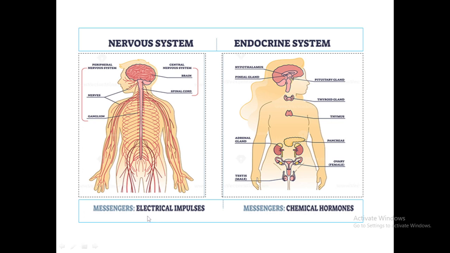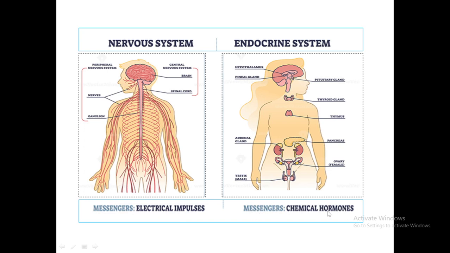The nervous system is again classified into two: the central nervous system and the peripheral nervous system. The central nervous system is composed of the brain and the spinal cord, whereas the peripheral nervous system is composed of cranial nerves, spinal nerves, and the peripheral nerves. In the nervous system, the nerves are the messengers. What kind of messenger? They send messages in the form of electrical impulses, whereas the endocrine system uses messengers in the form of chemical hormones.